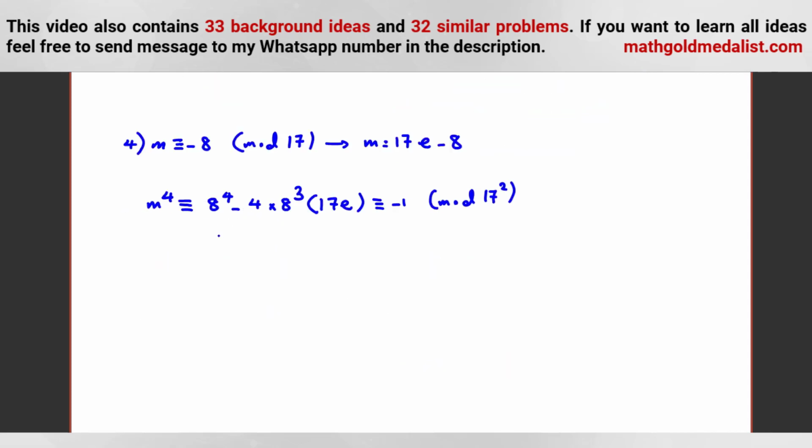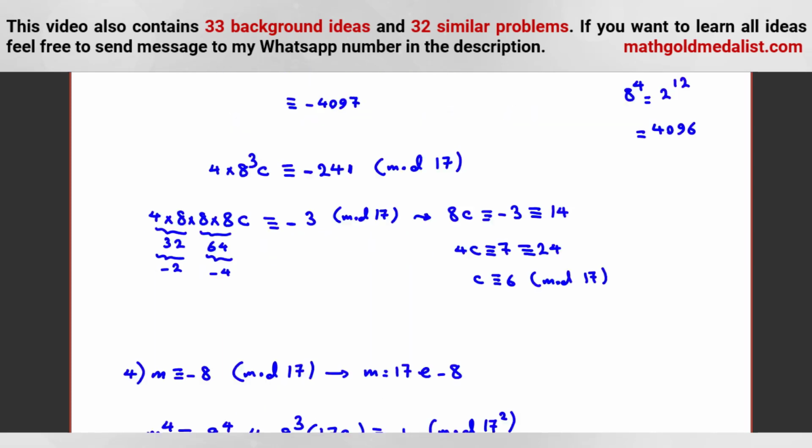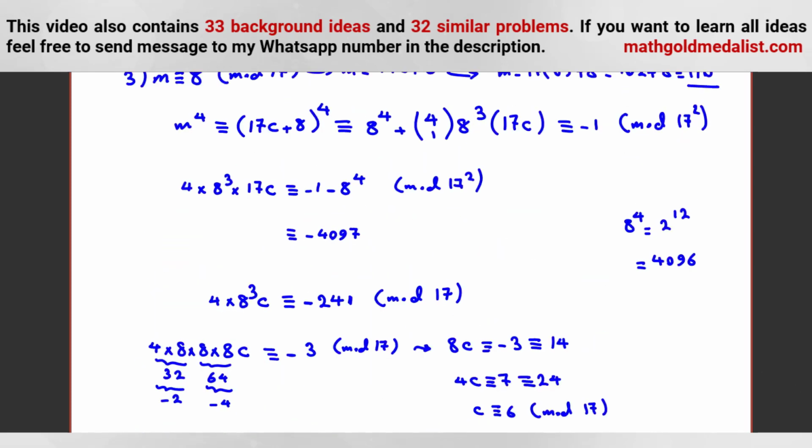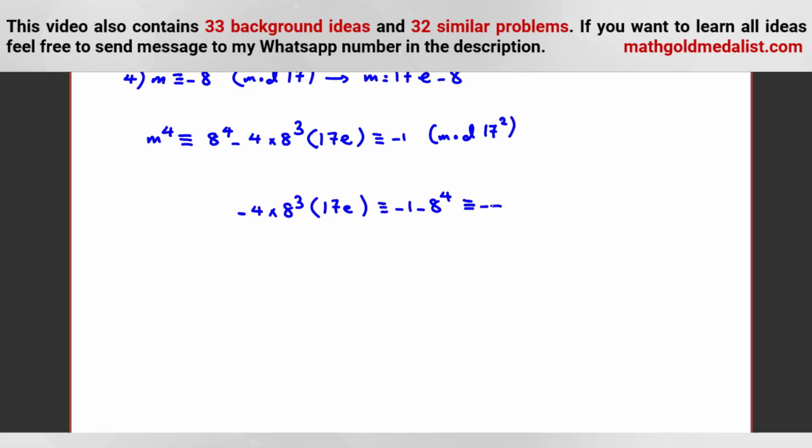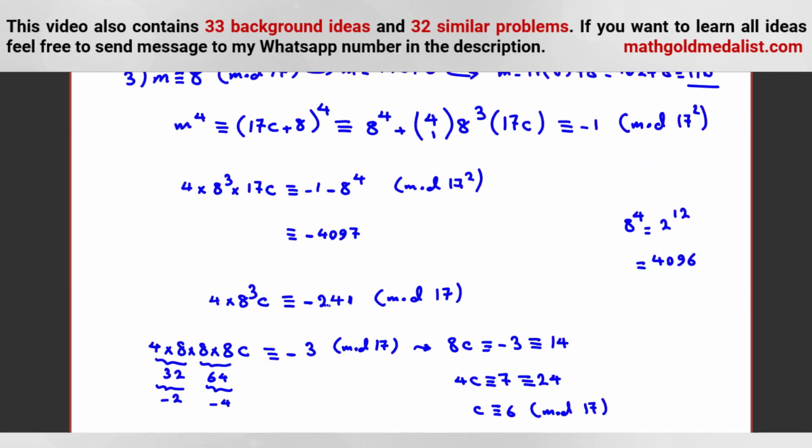Okay, 8 to the 4, when we want to calculate, also for the previous part, we could do this. 8 to the 4 is, because it's 17 squared, let's do something first. We can say negative 4 times 8 cubed times 17e is congruent to negative 1 minus 8 to the 4. And we can reach exactly the same thing, negative 1, negative 4097, negative 4097 mod 17 squared. And if we divide both sides by 17, it will be negative 4 times 8 cubed. E is congruent to what? If we divide by 17, negative 241, which is negative 3.